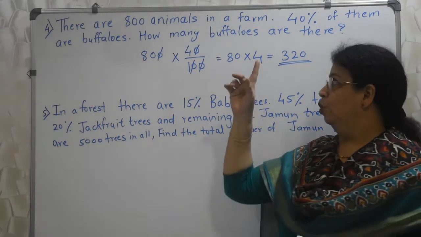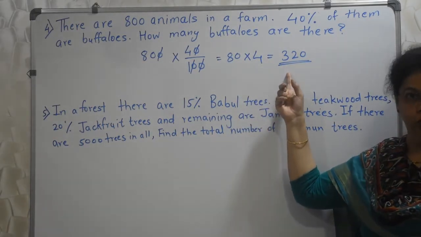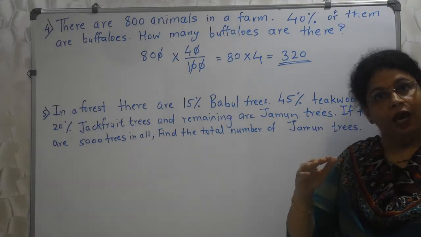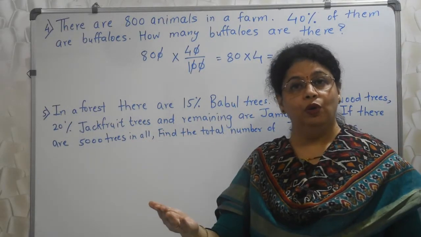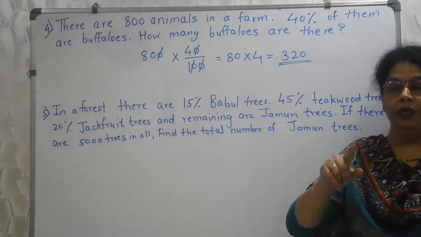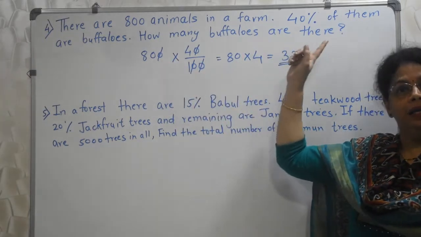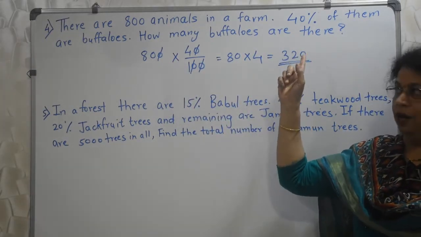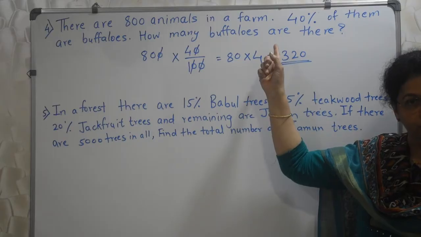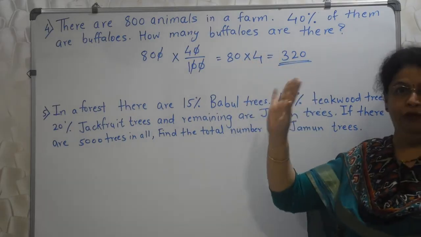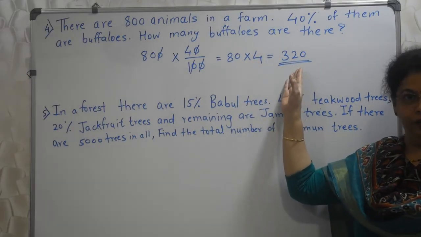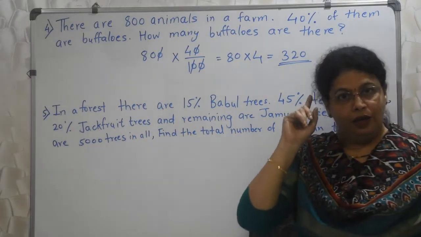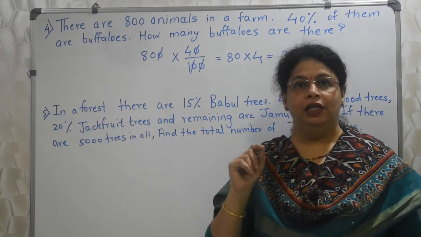Okay. So here this is a number of buffaloes. If they ask how many animals other than buffaloes are there, then your job is 800 minus 320. Okay. But here in this particular sum, they have asked buffaloes. So our job ends here. Okay. But at the time of examination, please be careful.